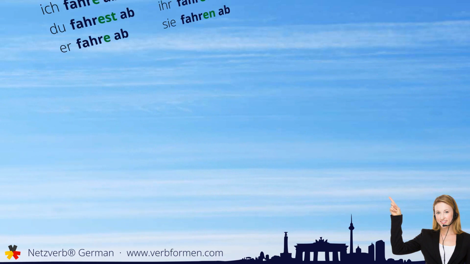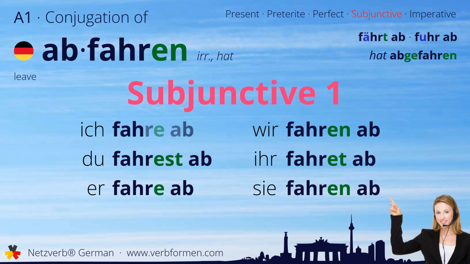Next up is the subjunctive one. Ich fahre ab. Du fahrest ab. Er fahre ab. Wir fahren ab. Ihr fahret ab. Sie fahren ab.